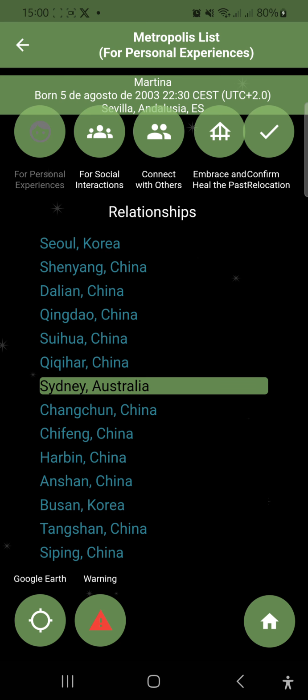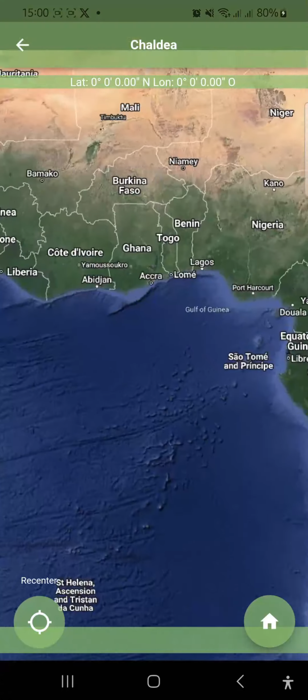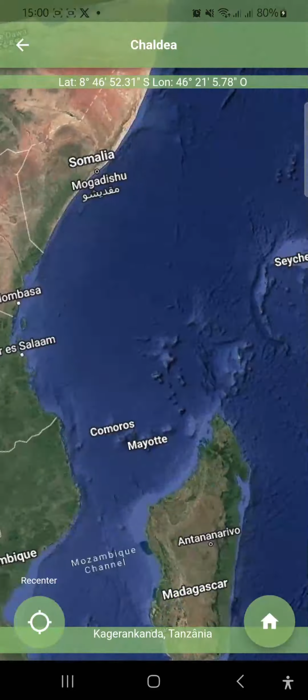If at the bottom left of the screen we tap the Google Earth button, we can also explore the location in advance, right here in the app, with satellite images. Let's then do a brief exploration.